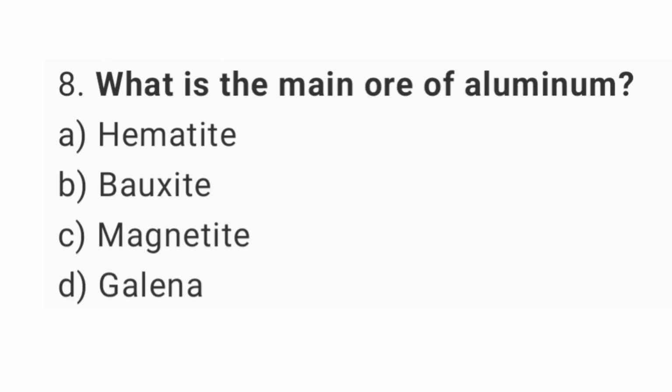Question number 8. What is the main ore of aluminium? The right answer is option B, bauxite.